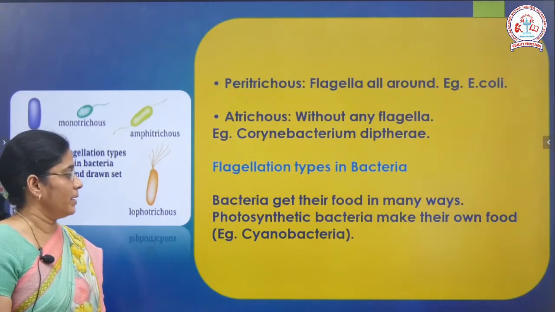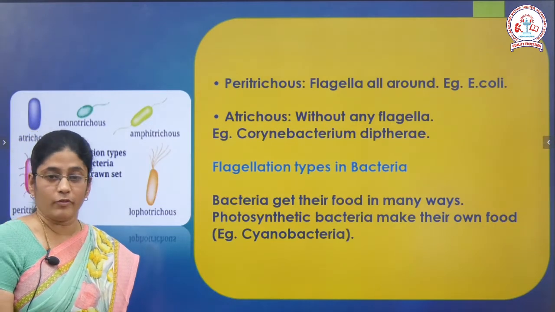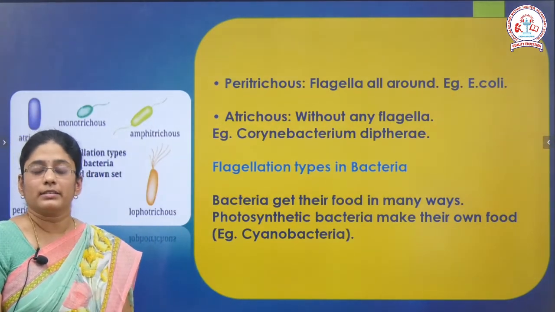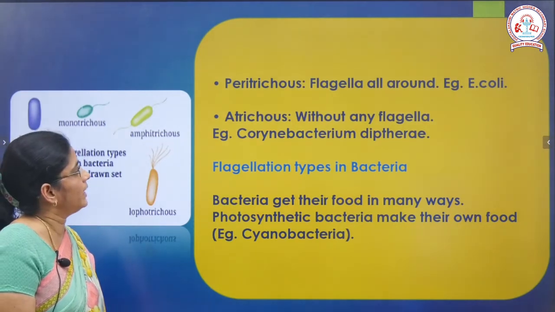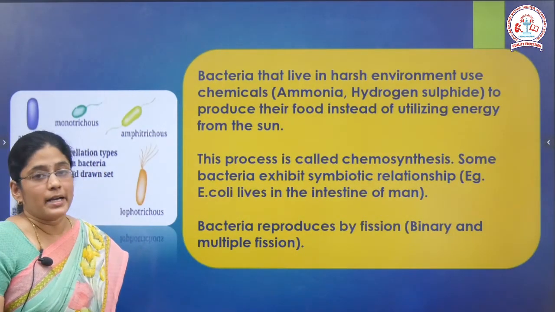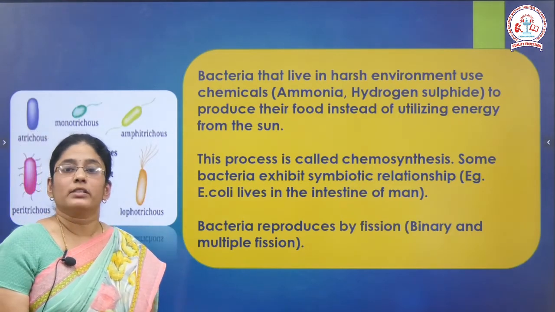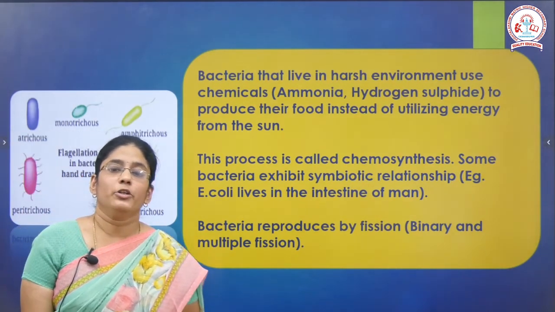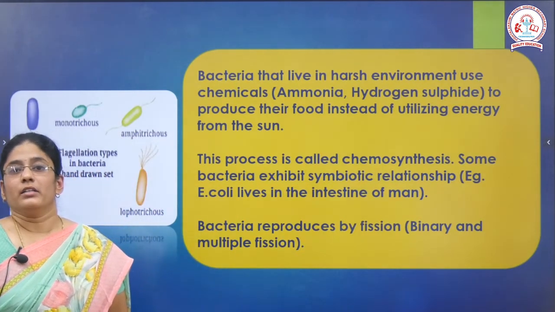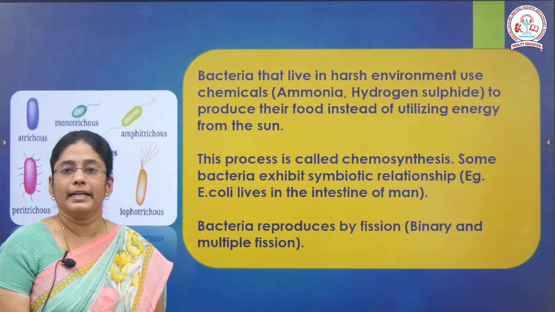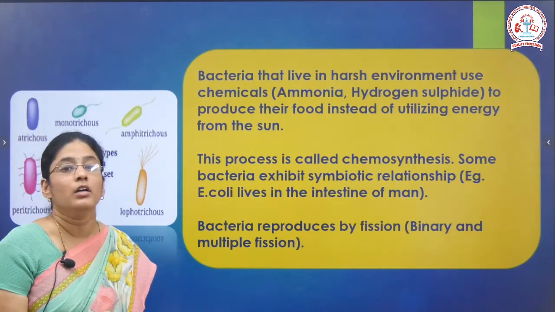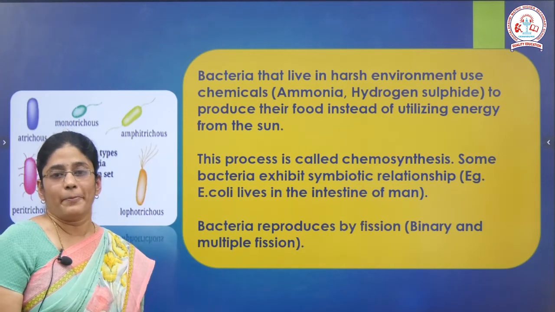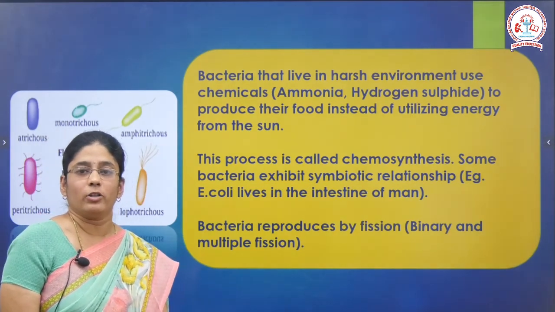They will get the food in many ways. For example, photosynthetic bacteria can make their own food, that is cyanobacteria. What is cyanobacteria? It is also called blue-green algae. And those bacteria which live in harsh environments use chemicals to produce food. Instead of utilizing energy from the sun, they will use chemicals to produce food, for example ammonia and hydrogen sulfide. So what is this process called? The process of preparing food with the help of chemicals, we call it chemosynthesis.